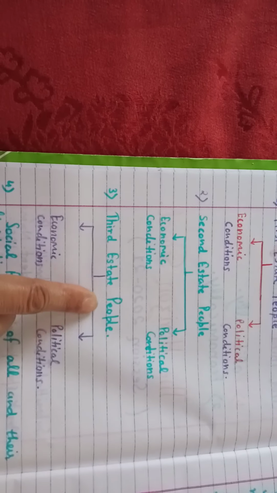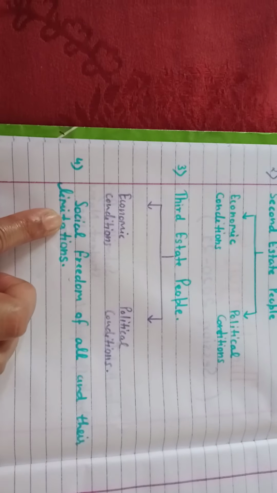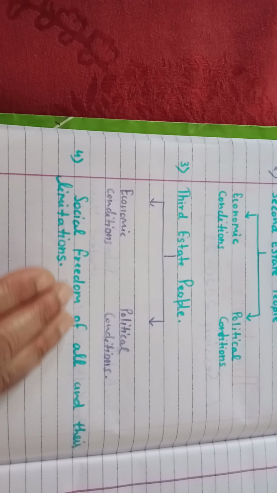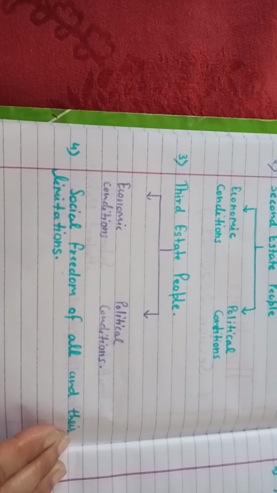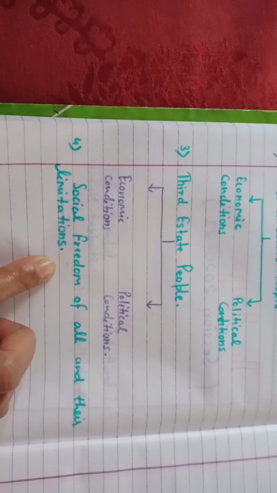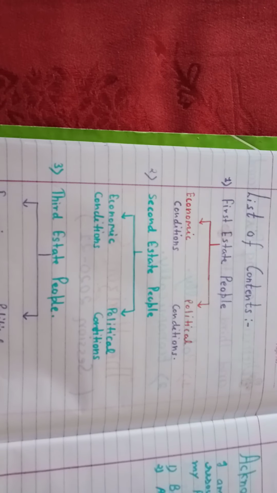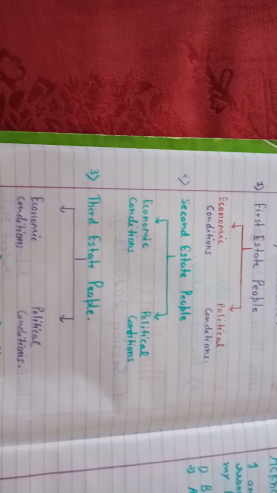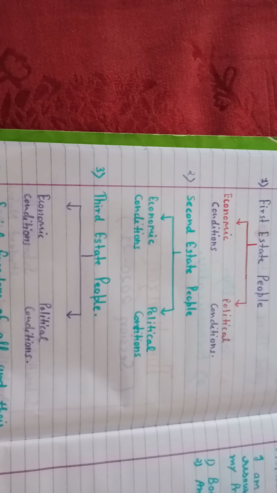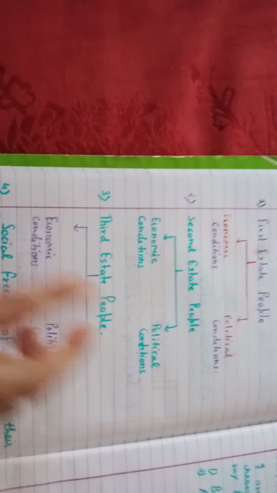Then another heading you can use is social freedom of all and their limitations. Definitely you will write how the third state, first state and second state people were politically and economically free and what were their limitations. So I have just given you the idea.